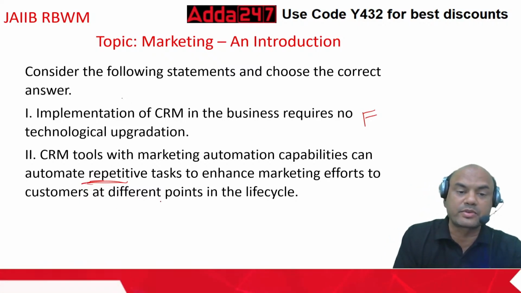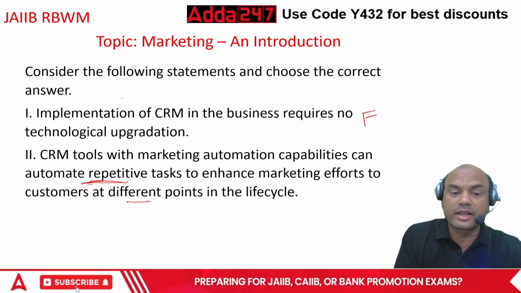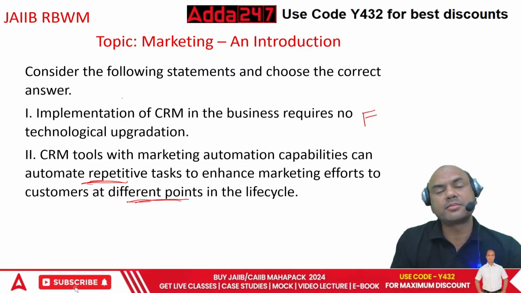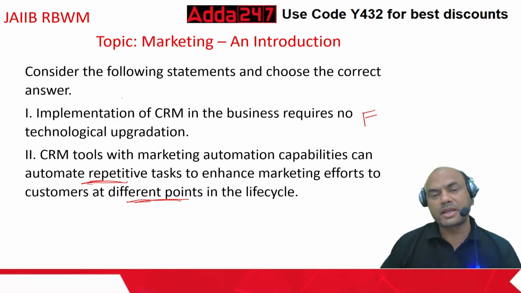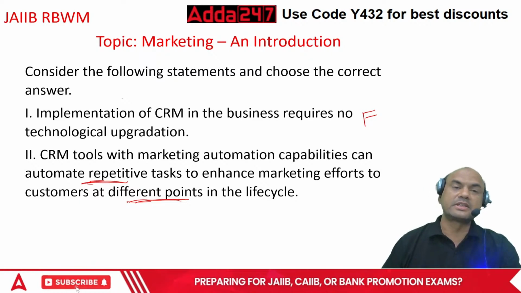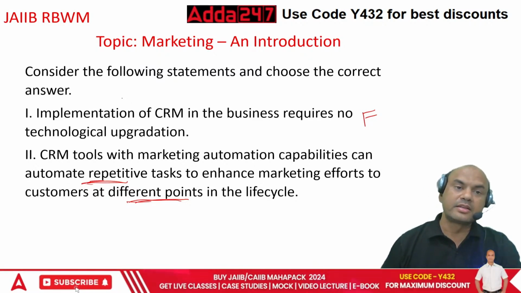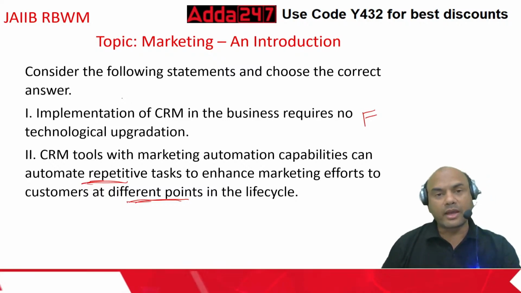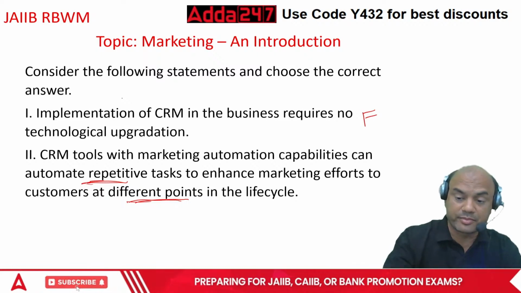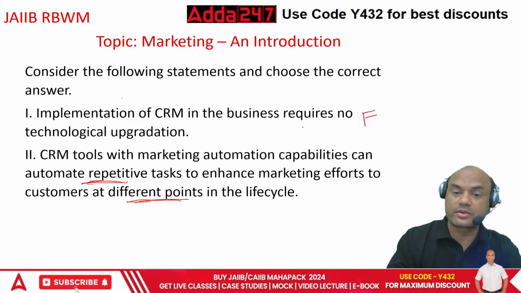Each customer which you get has a different age, has a different family background. Somebody might be a kid, a child. Somebody might be youth, just in the job market. Somebody might be an old person, retired. So you have to cater to each of them, right? Got it? So this answer is true.